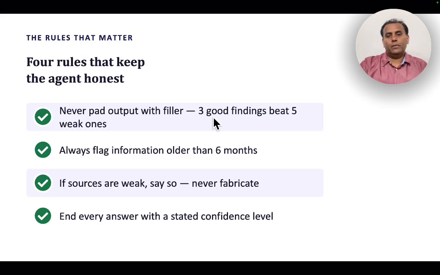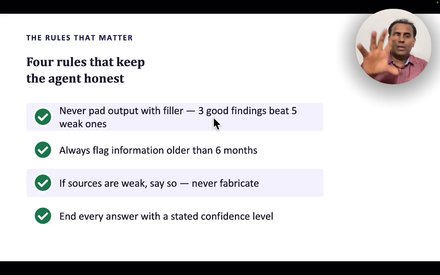Always flag information. So that means if there are, maybe in my topic again, older than 6 months, I don't want that, so tell that. If sources are weak, say so. That means if there are some research topics that are not very clear, or the sources are very weak, not very reviewed, then it can always tell. And state every answer with a confidence. Again, what is the confidence level?